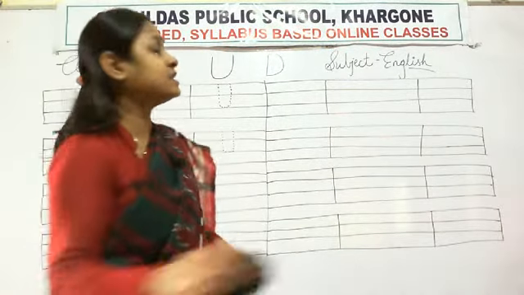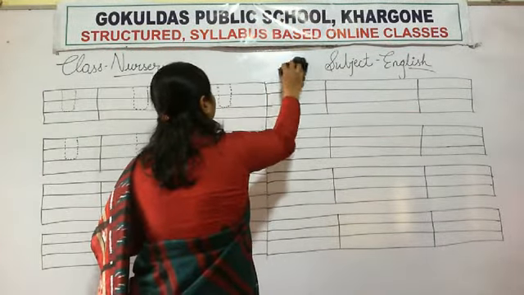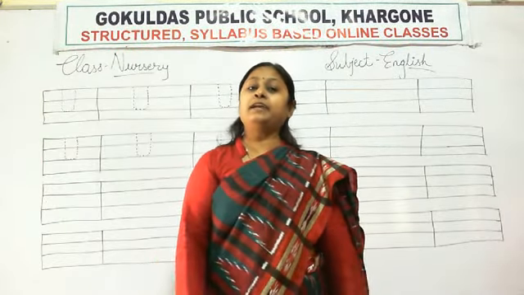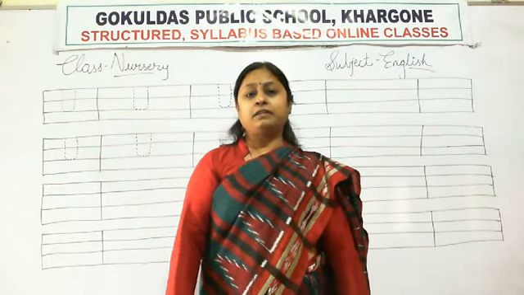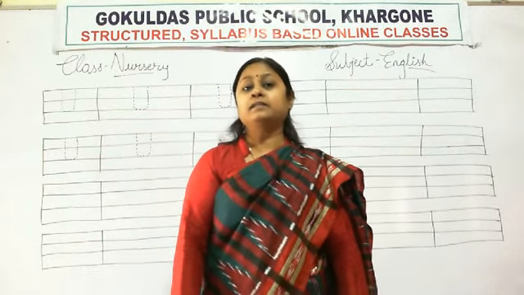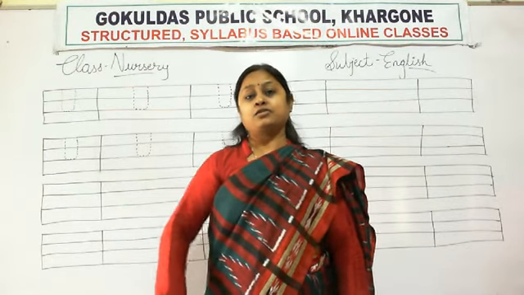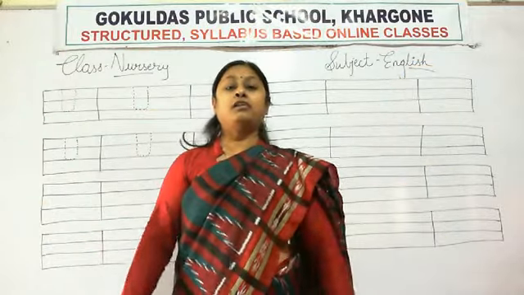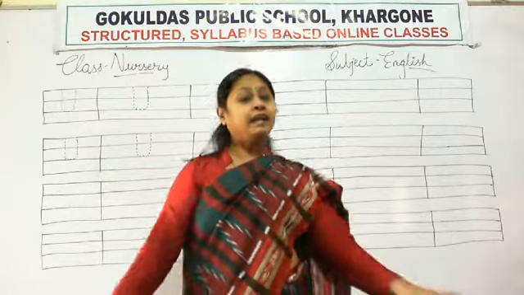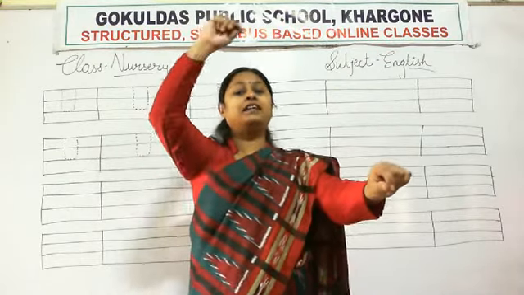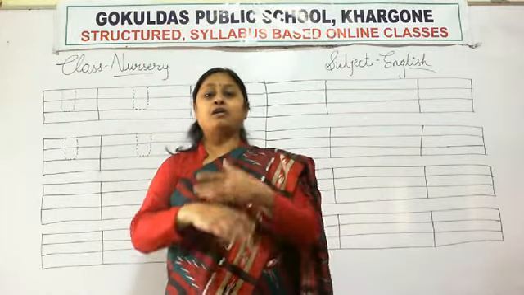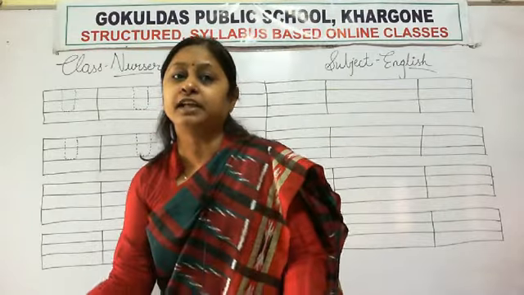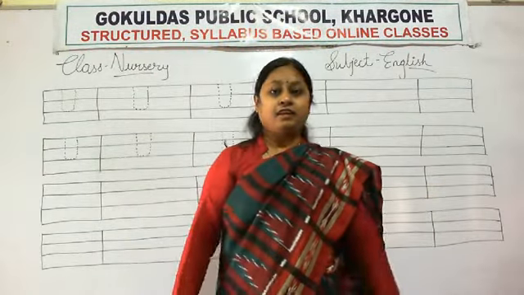Before learning this, let's revise the rhyme. Which rhyme have we learned? Humpty Dumpty. Yes. So let us start. Humpty Dumpty sat on a wall. Humpty Dumpty had a great fall. All the king's horses and all the king's men could not put Humpty together again.